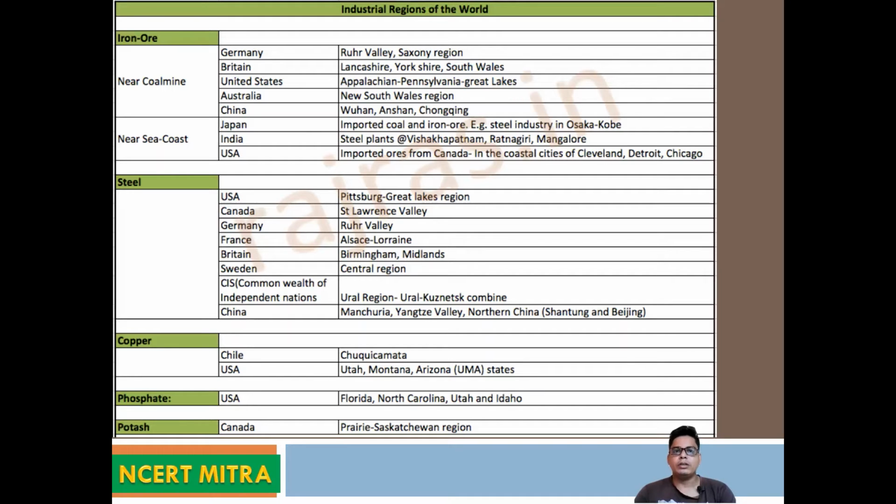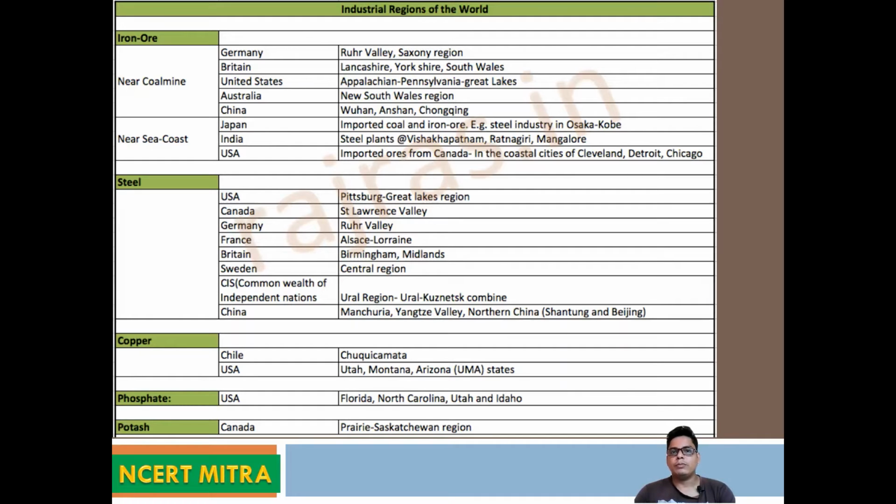In China, Wuhan is very famous for the spread of corona in 2019, perhaps you know, sir, and also Anshan and Dalian. Near the sea coast, there is Japan, India, and USA. Japan actually doesn't have any resources. They have to import from other areas and develop the iron and steel industry in the Osaka and Kobe regions. In India, you can see Visakhapatnam, Ratnagiri, and Mangalore areas. There you can find this type of industries.